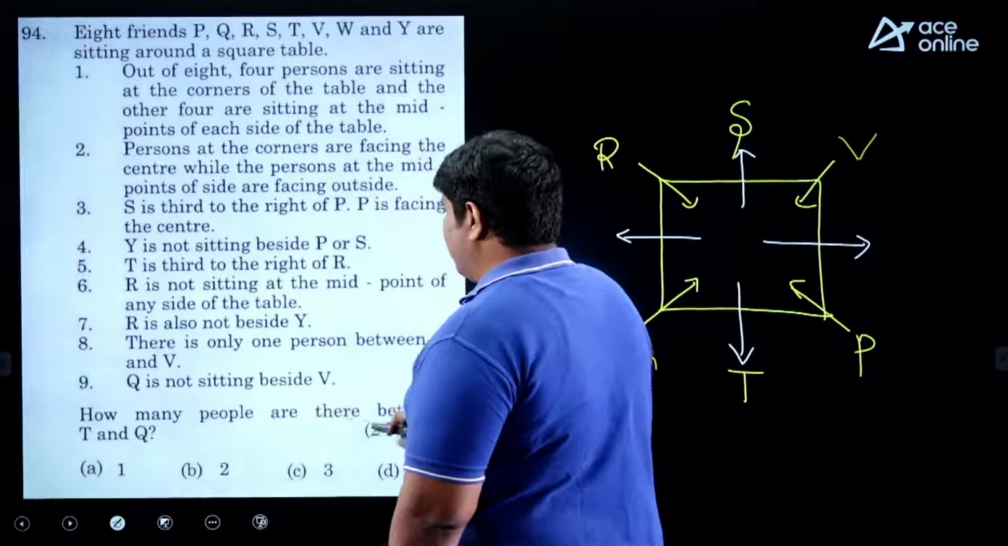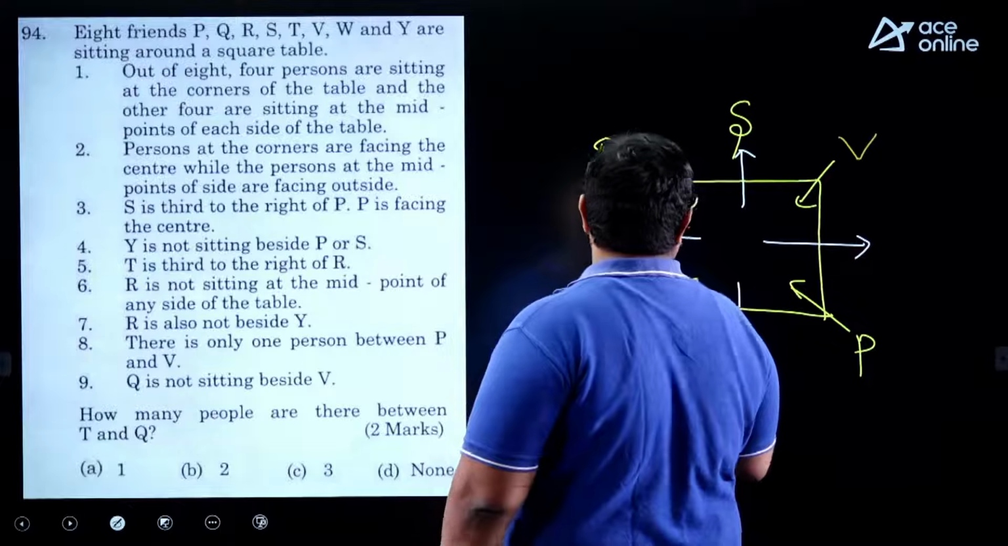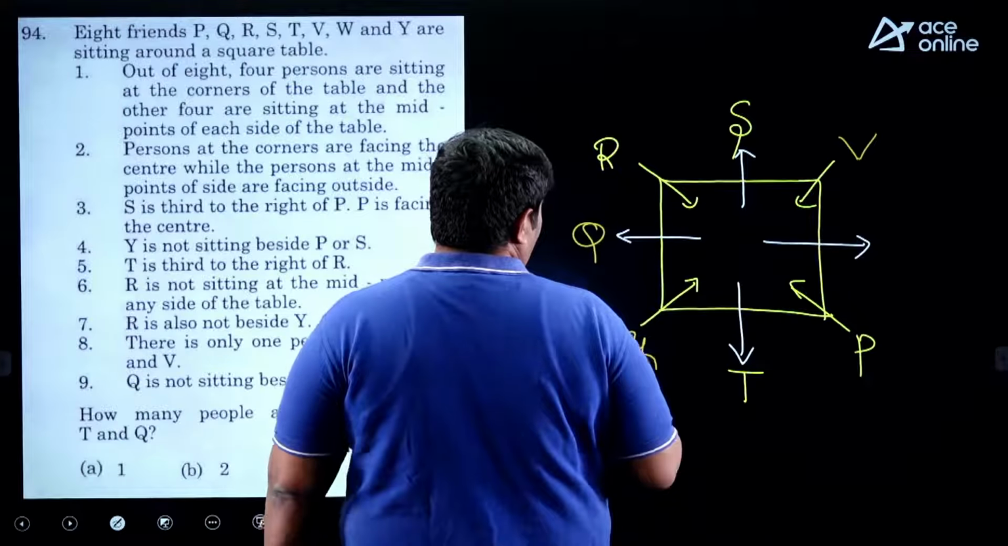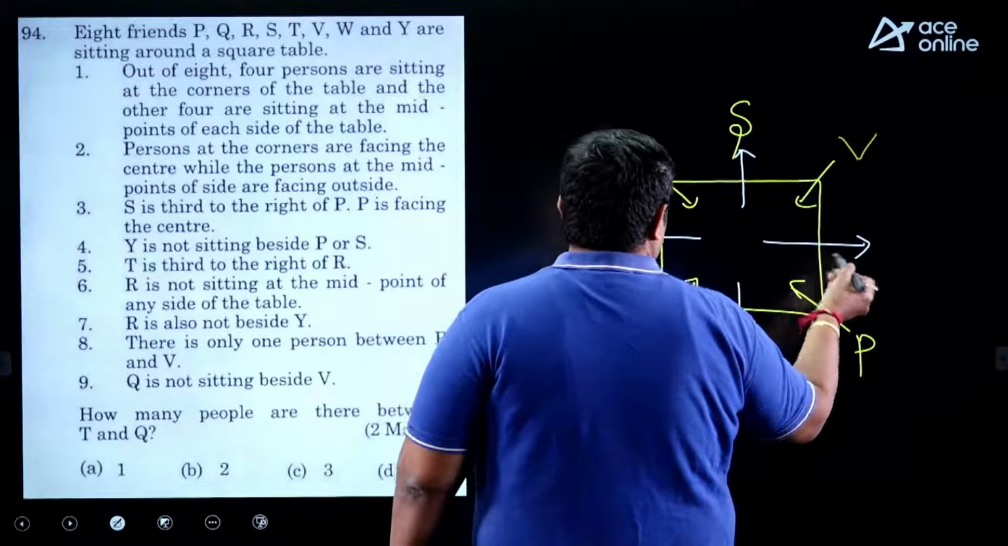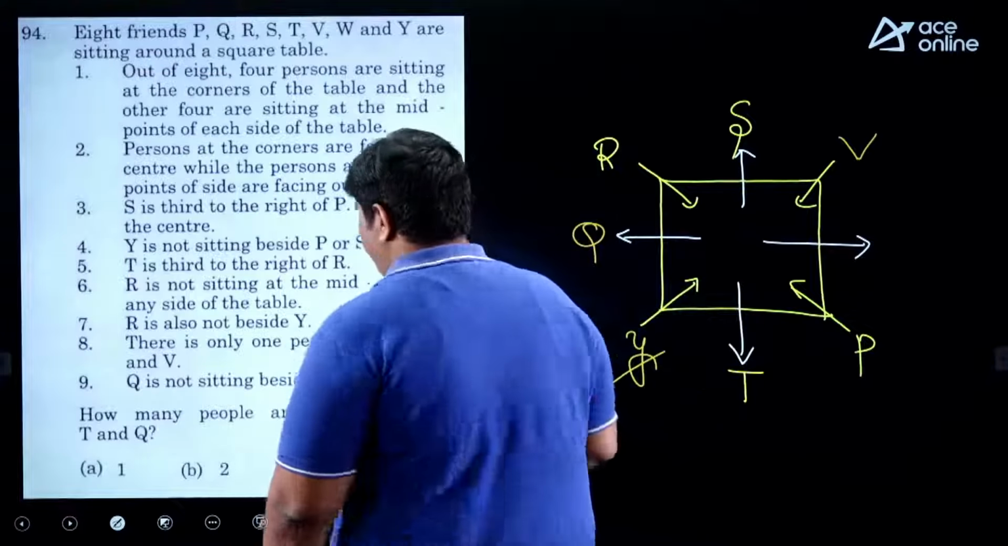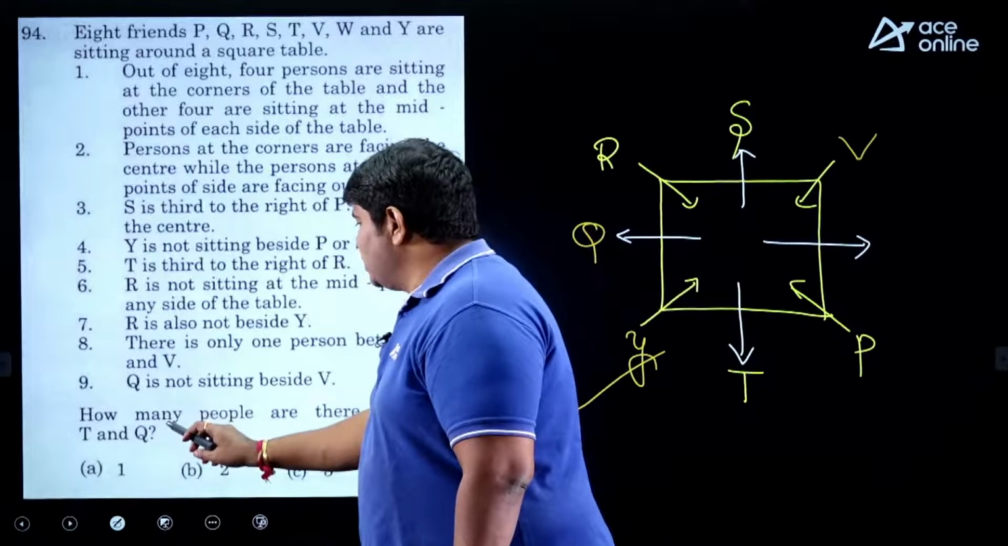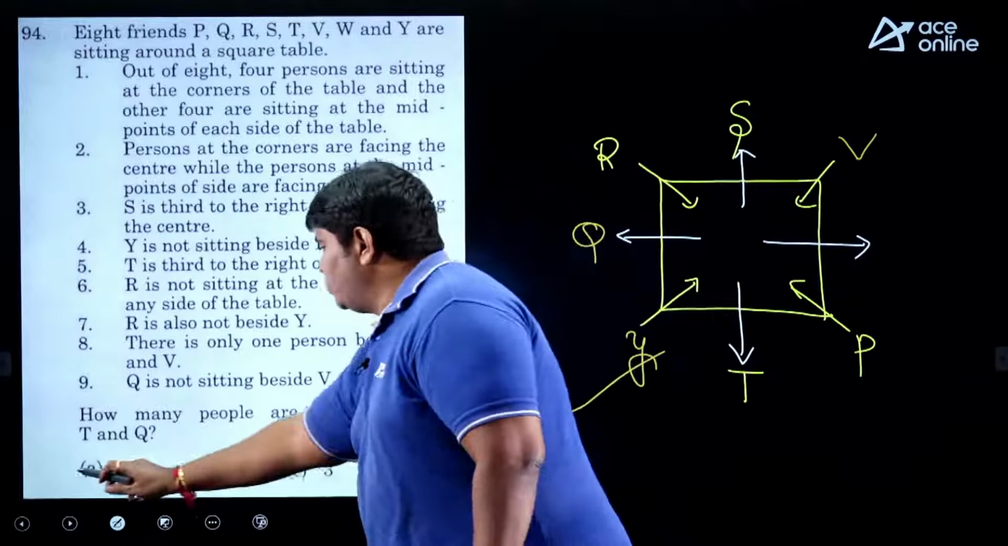How many persons are between Q and T? Q is not here, so what is the person here? Q. Okay, Q and T. Then how many persons between Q and T? Y, only one person. The remaining person depends, but the required question is how many people are there between T and Q? Only one person.